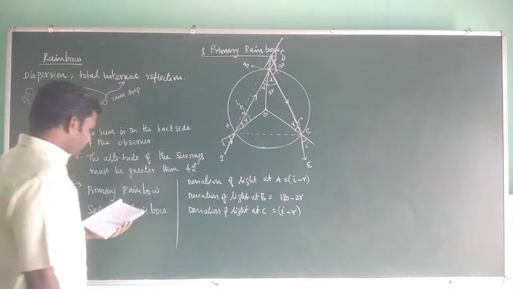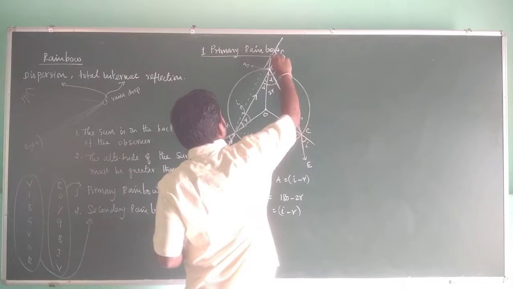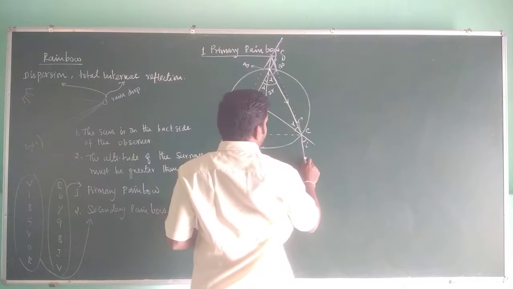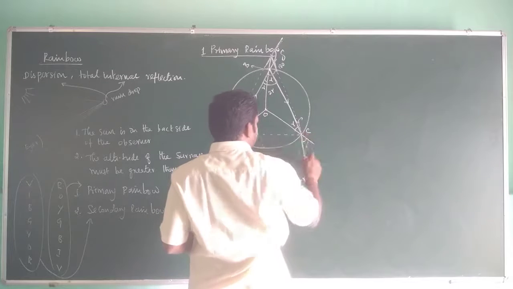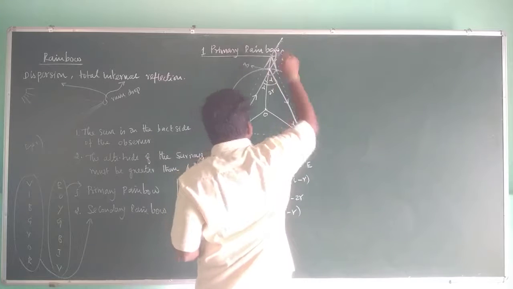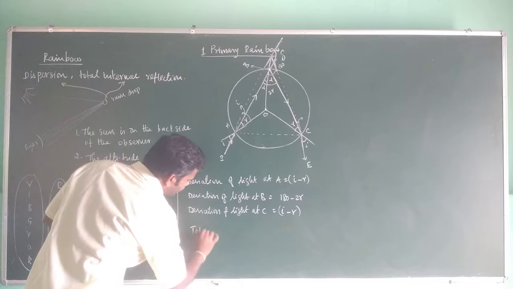Now you see the original direction of the light ray is this, and the actual direction of the deviated light ray is this. If you allow both to meet, you get an angle delta. That is the total deviation produced.